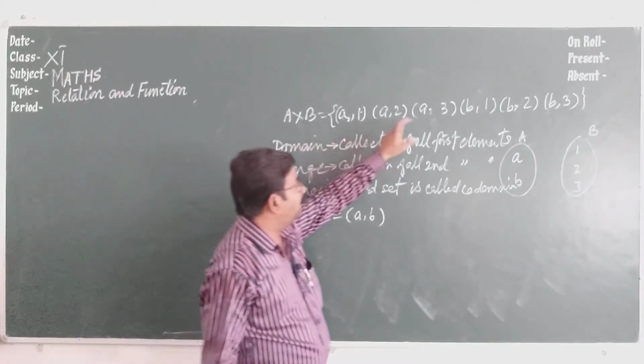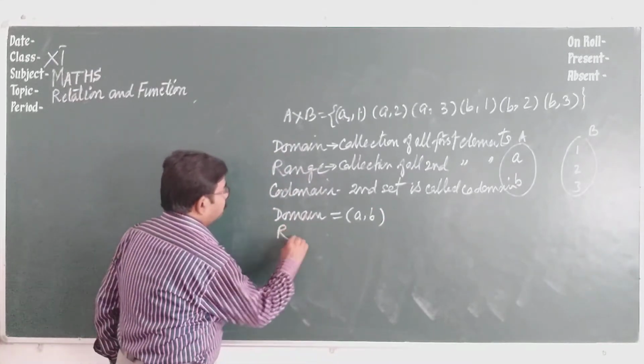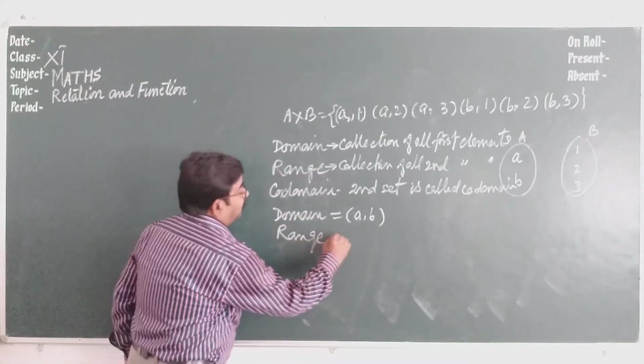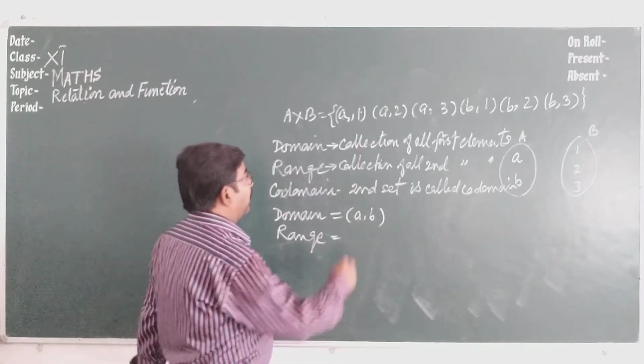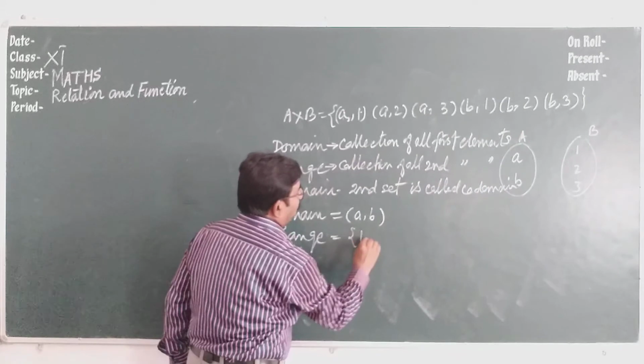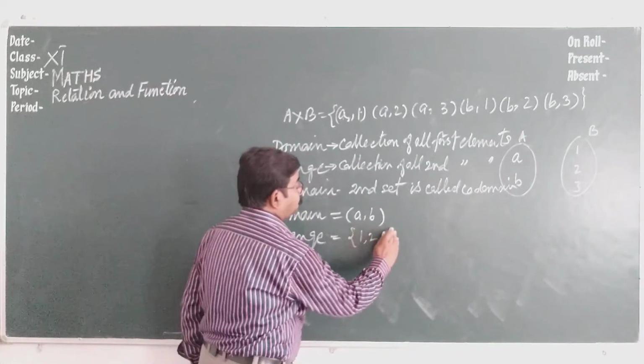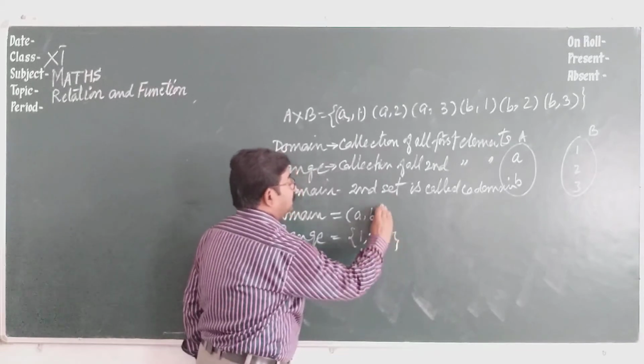So a and b are the collection of first elements. Range is the collection of all second elements. So we have 1, 2, 3, 1, 2, 3, so this is 1, 2, 3. This is the range. We write in this form.